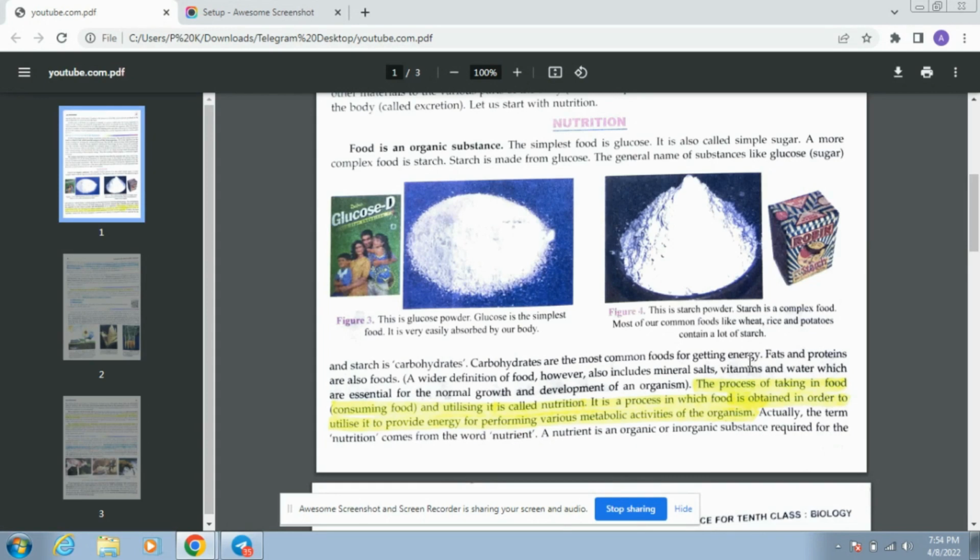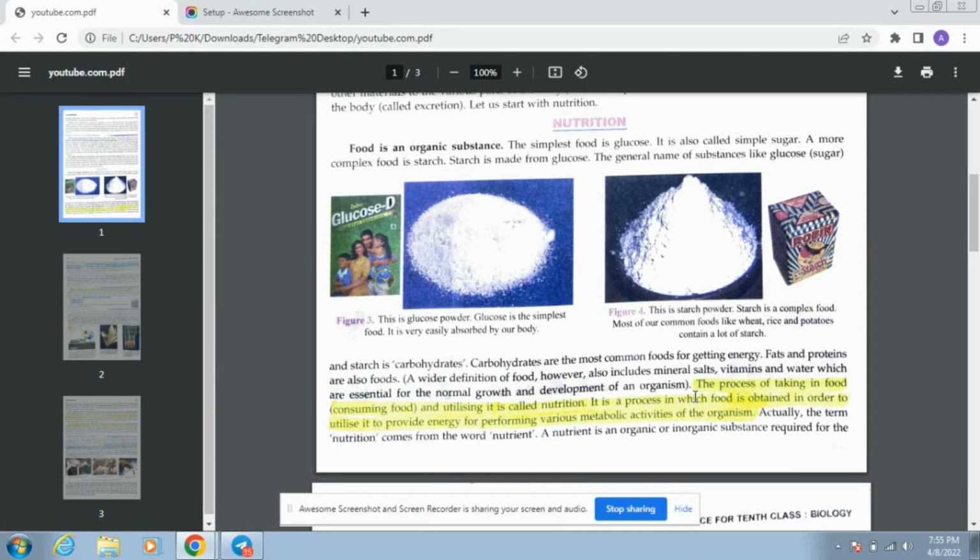A wider definition of food, however, includes minerals, salt, vitamins, and water, which are essential for normal growth and development of the organism. All these things are required for normal growth of the organism, not only physically but also mentally. What are they? They are minerals, salts, vitamins, water, proteins, fats, and carbohydrates. They all are essential for the growth and development of our organism.